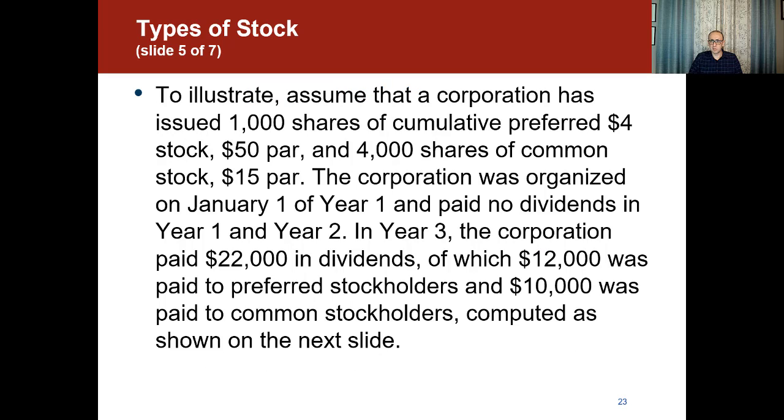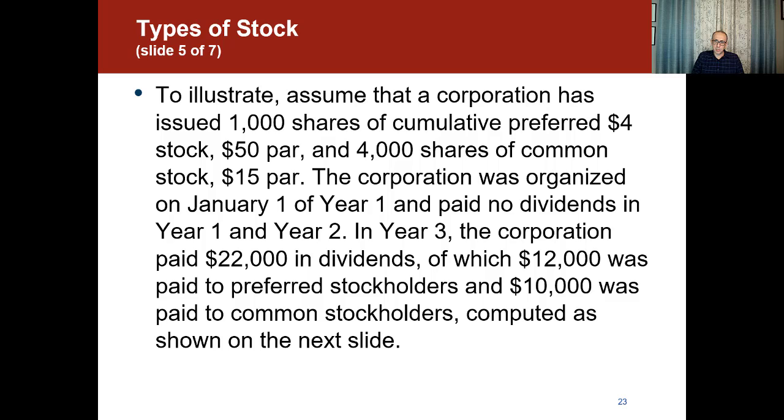So let's see an example. Assume that a corporation has issued 1,000 shares of cumulative preferred $4 stock, $50 par. This means that they're going to receive $4 in dividends every year. And 4,000 shares of common stock at $15 par. The corporation was organized on January 1st of year 1 and paid no dividends in year 1 and year 2. So now we can tell that there are 2 years in arrears for the preferred stock.